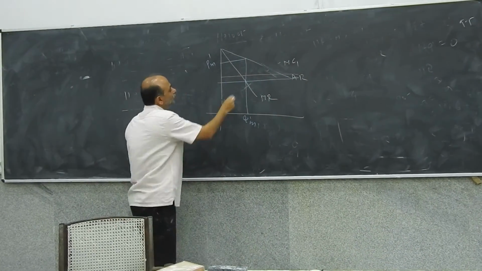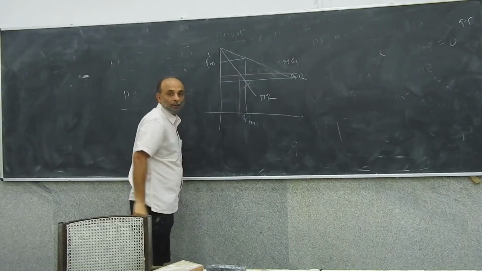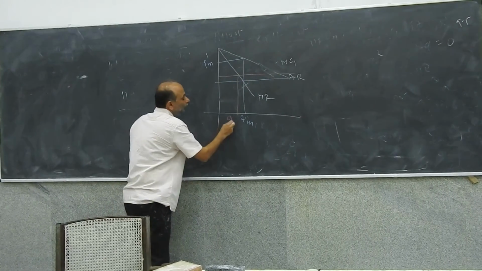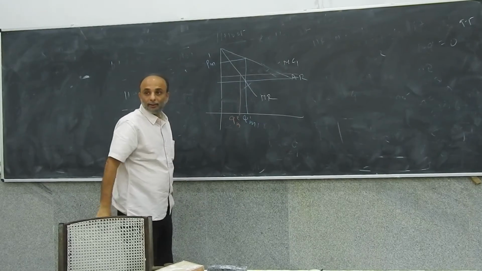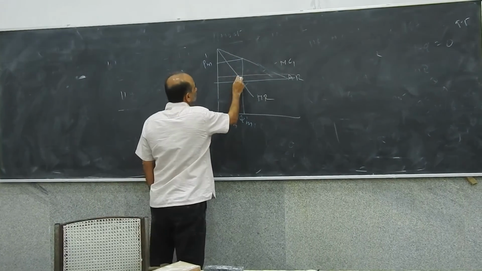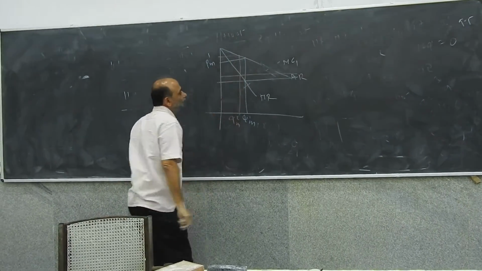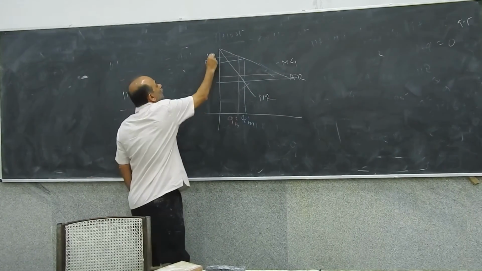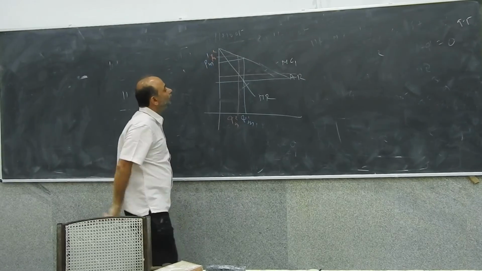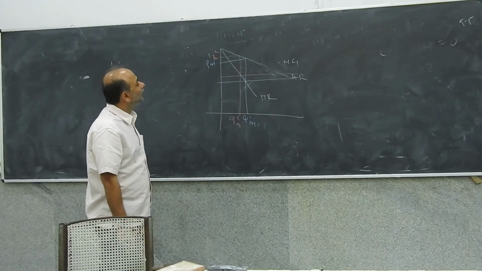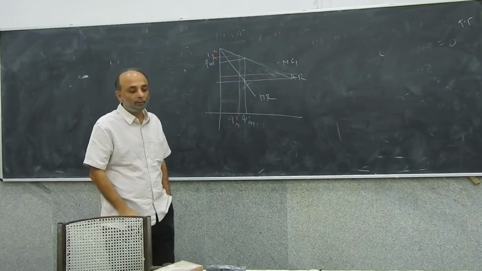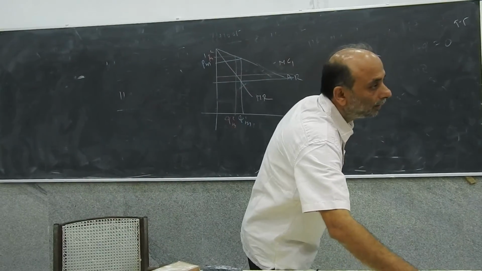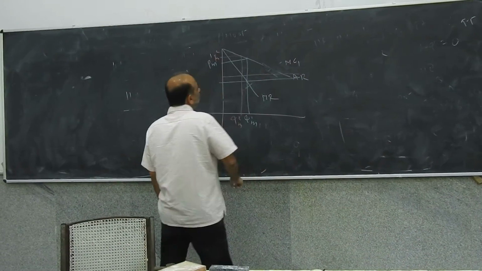Right? So quantity has fallen, and the price has increased. Price has increased too. Sure? What has happened to the deadweight loss? What is the previous deadweight loss?